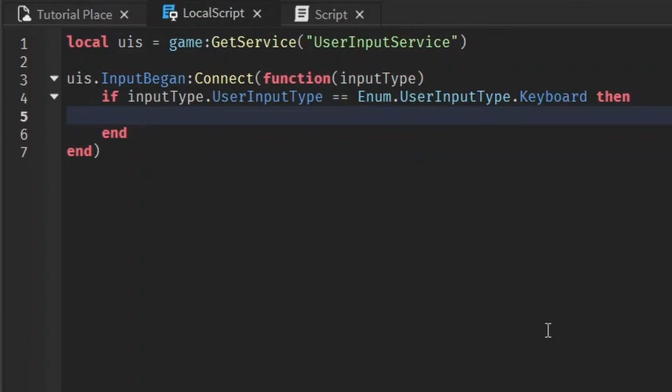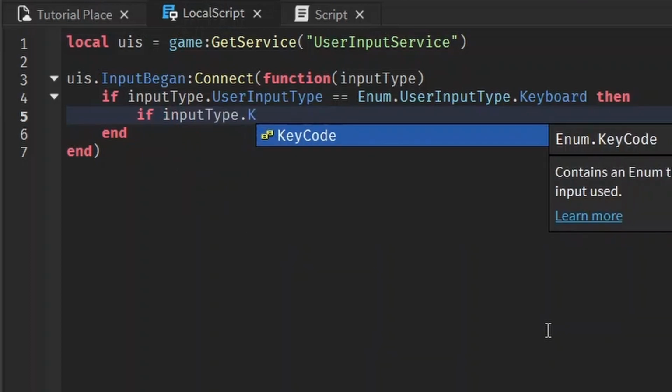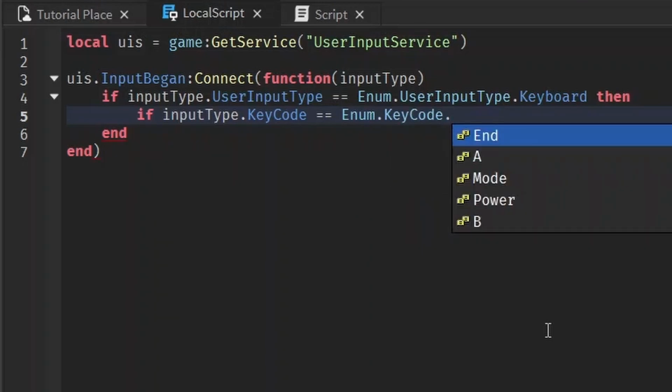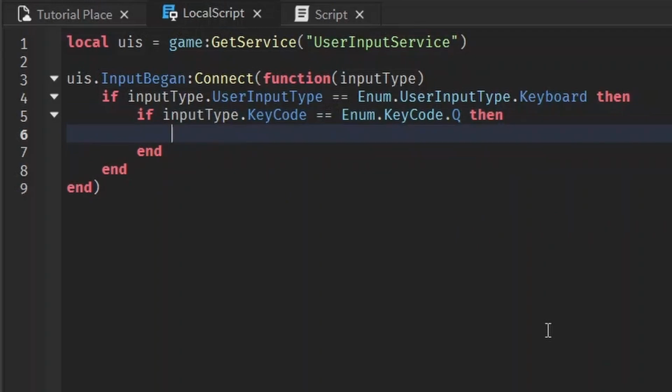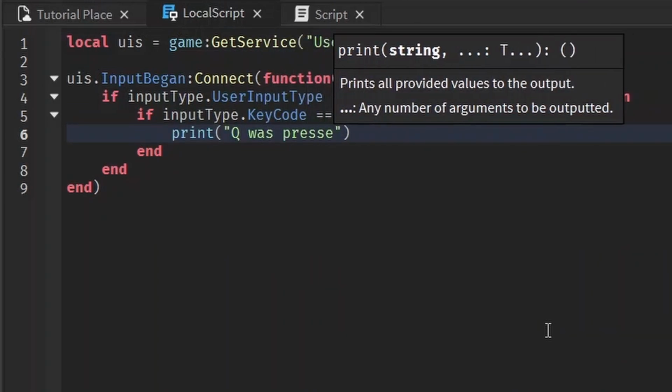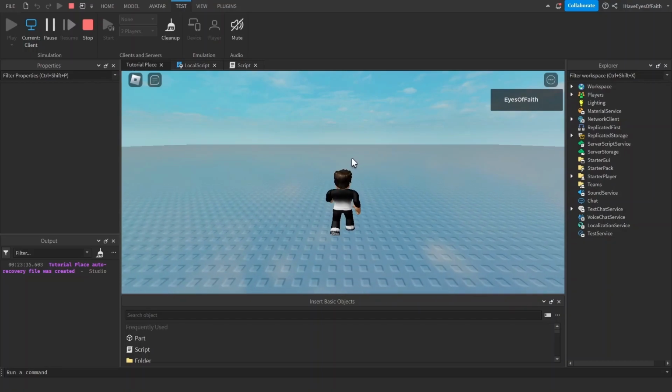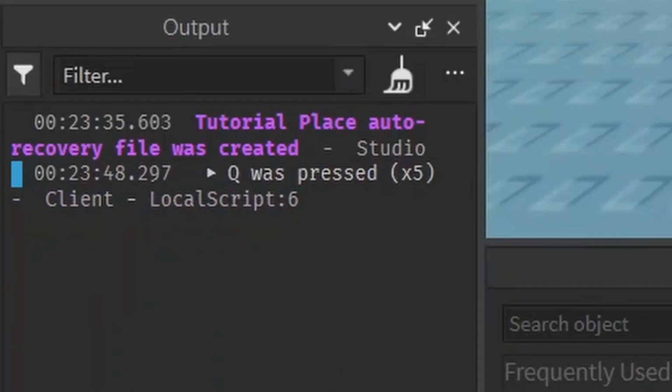Now we want to check if the key being pressed is the key we want. I don't know, let's just pick Q. Q's right there, you know. And the way we check if it's Q is like this. If input type dot key code is equal to, again, it's an enum, Enum dot key code dot. Here you have a list of all the key codes. We just want Q. Then print Q was pressed. Let's see if this works. I'm walking around and it's not detecting it like it was before, but if I press Q, ooh, it works.